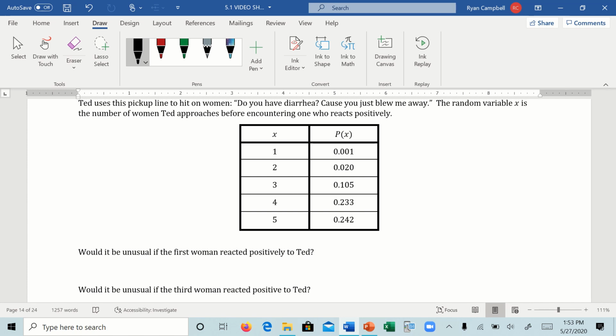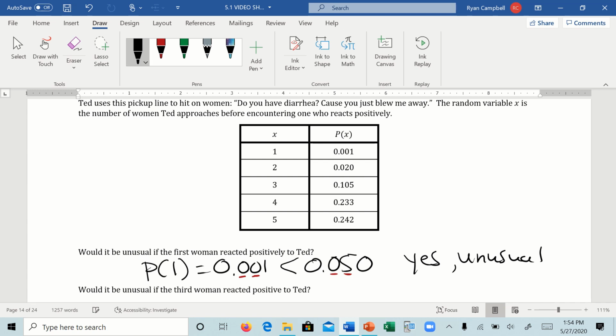Well, what's the probability of the first woman reacting positively to Ted? We see that the probability is 0.001. Since 0.001 is less than 0.05, because if you go from left to right, the zeros are the same, and then we have 0 and 5. If we had the same number of decimals, we would see that this is 0.050 and this is 0.001. So 0.050 is more than this. Since this is less than 5%, yes, this is unusual.